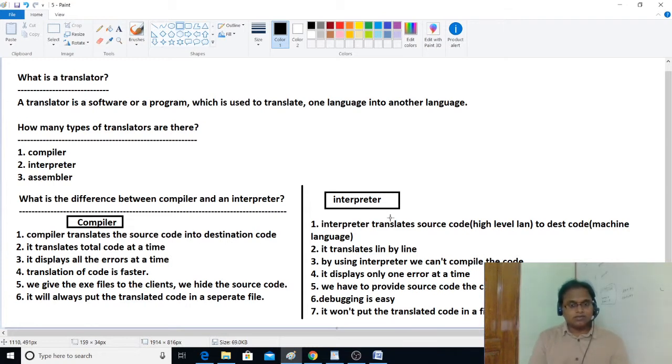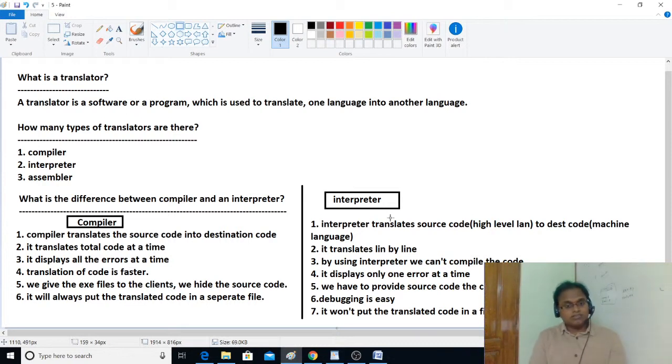It's much easier than machine language to write the code. Assembly language looks like English, so it's not machine language. So you need to convert that assembly language code into machine language. For that I have used assembler.